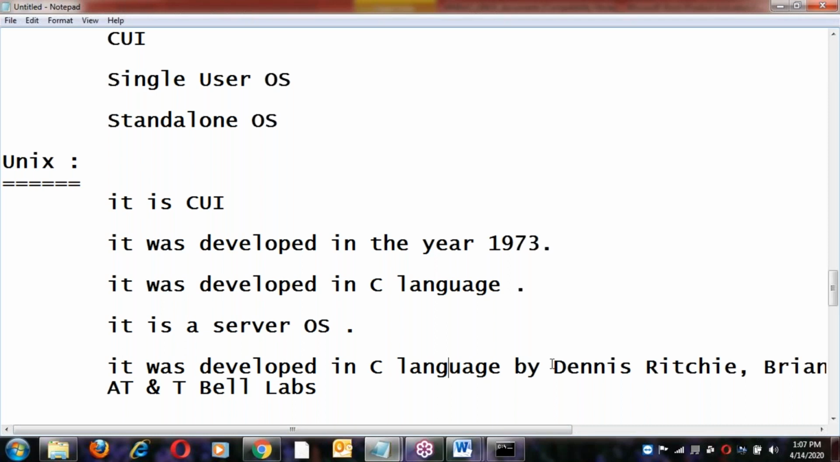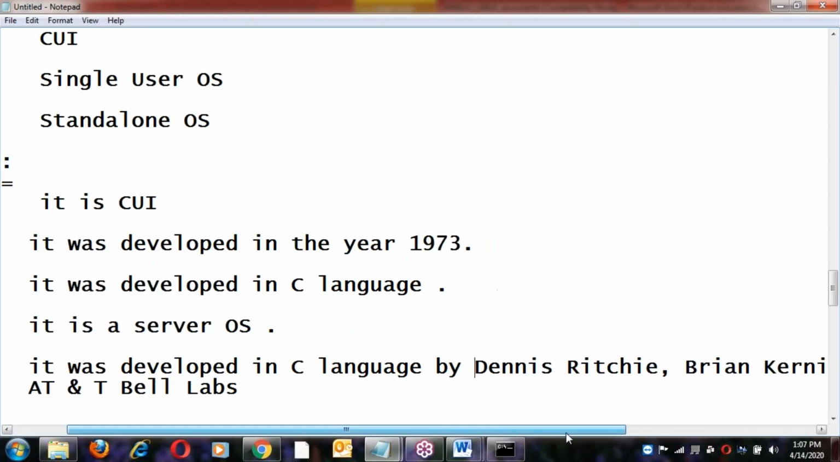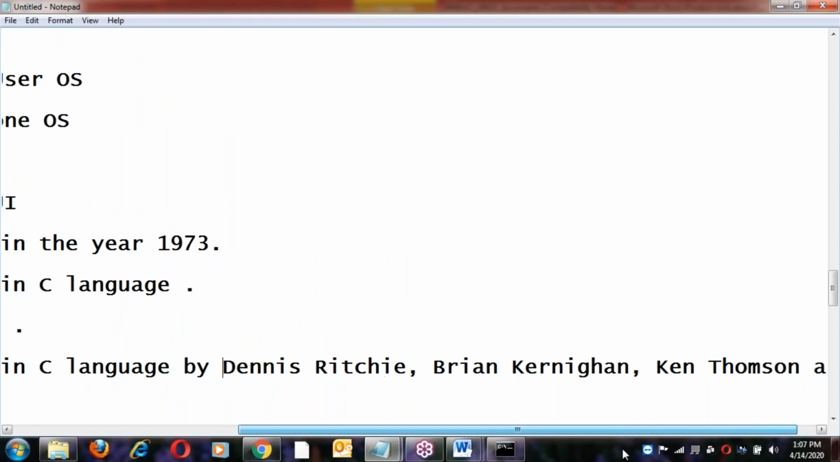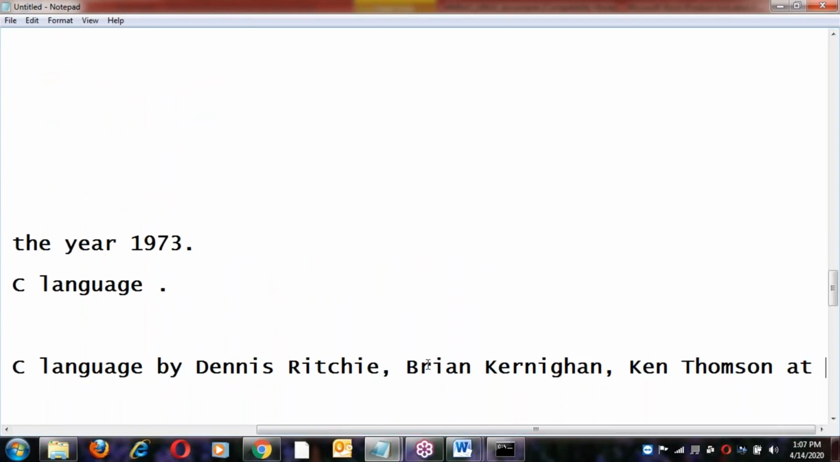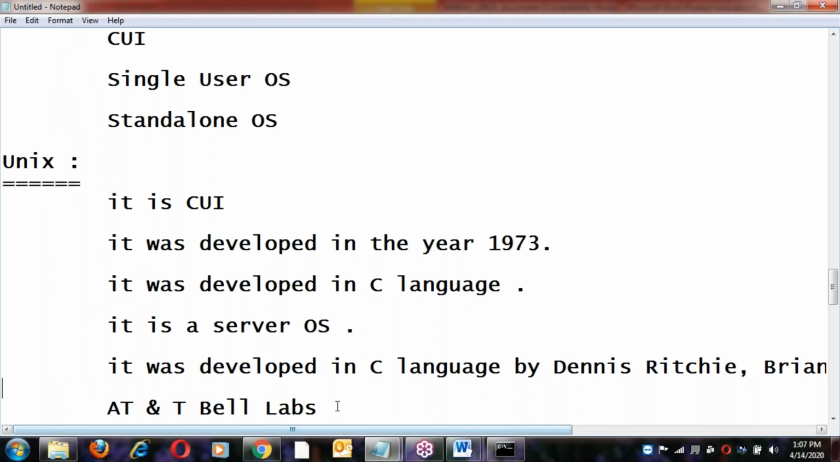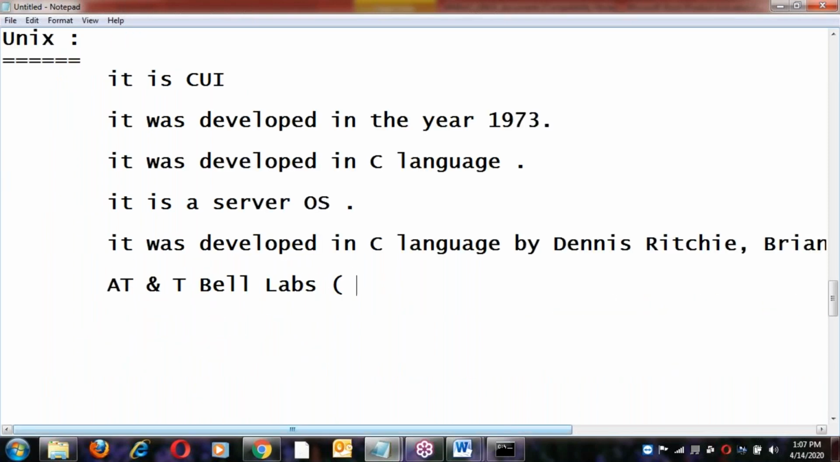C language was developed by Dennis Ritchie, Brian Kernighan, and Ken Thompson at AT&T Bell Labs. They are employees of AT&T Bell Labs, a company in the USA, in Silicon Valley. Unix was developed in C language. It was developed in 1973 at AT&T Bell Labs, but not released to the market then.